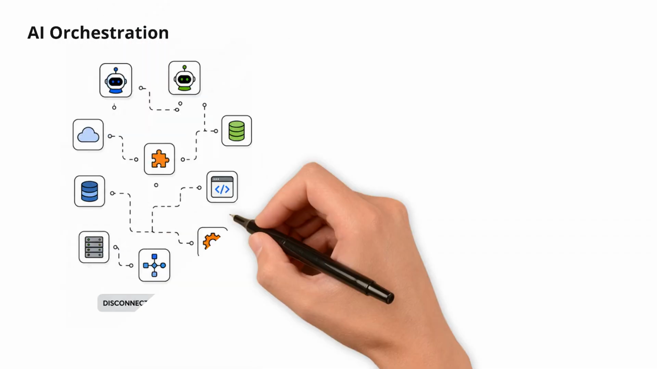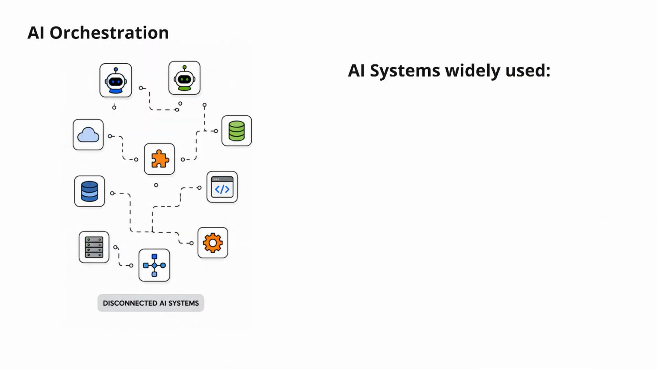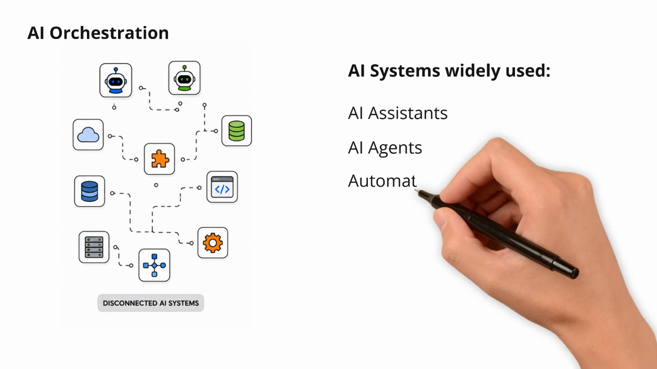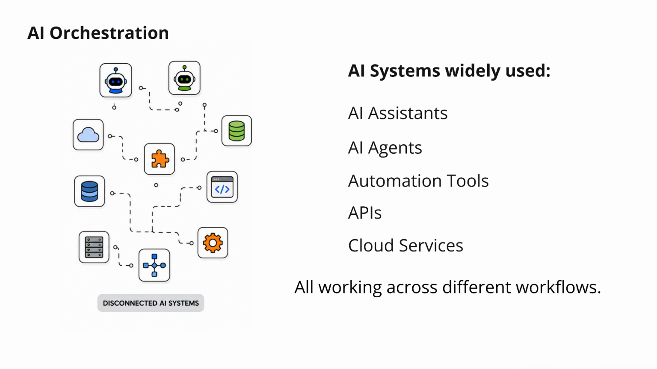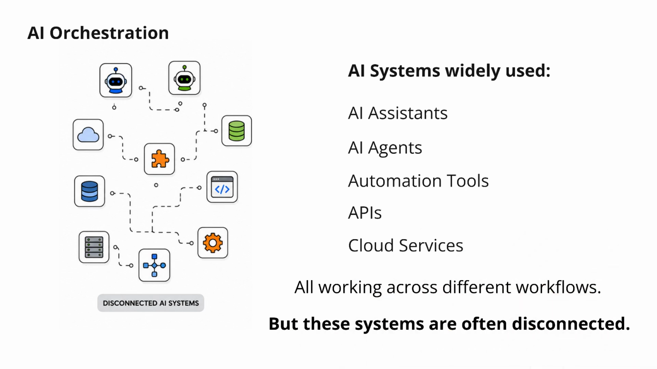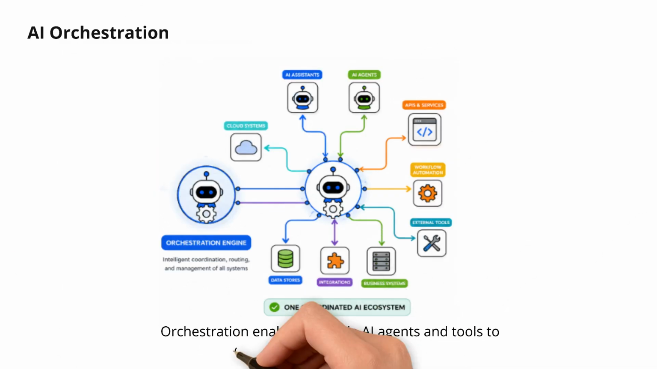Today, organizations are using more AI systems than ever before. AI assistants, AI agents, automation tools, databases, APIs, and cloud services, all working across different workflows. But these systems are often disconnected, and that creates a critical challenge. How do all of these tools communicate, coordinate, and work together efficiently? That coordination layer is called AI orchestration.